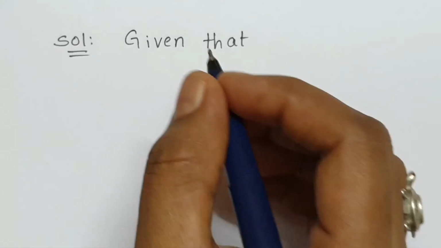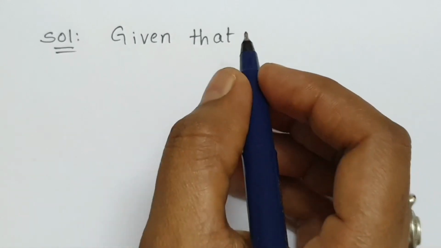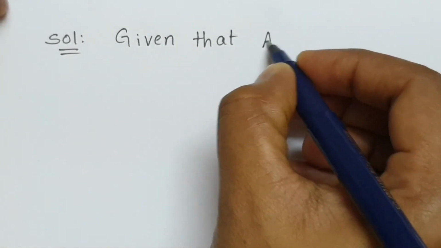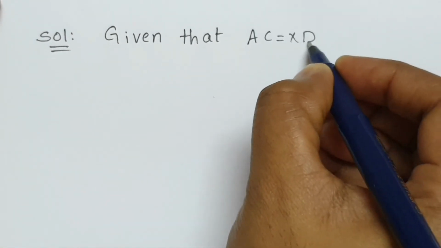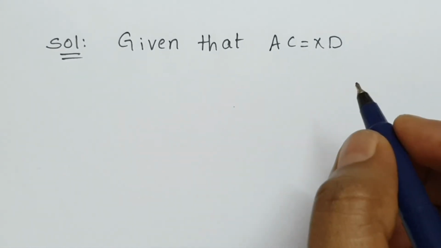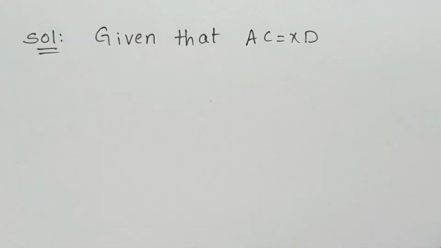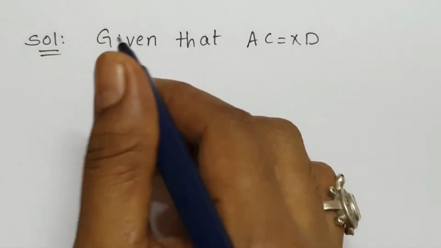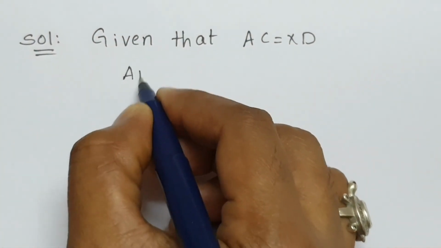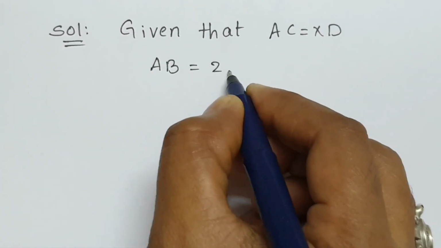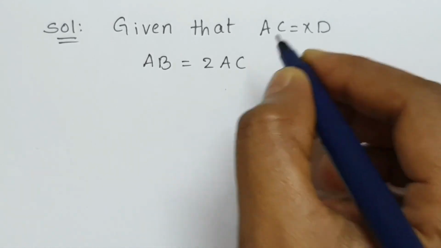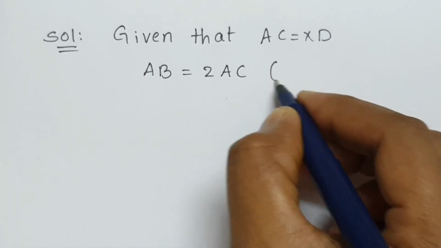See this answer. Given that, what is given? AC equals XD, and C and D are midpoints of AB and XY. AB equals 2AC, because C is the midpoint of AB.